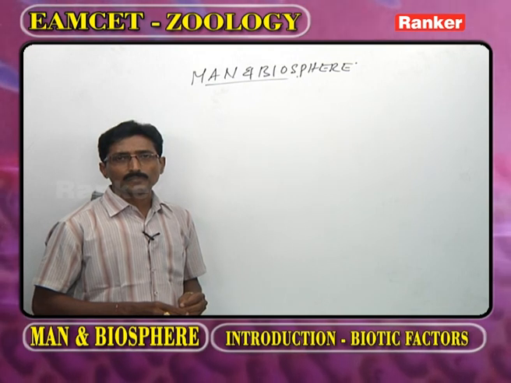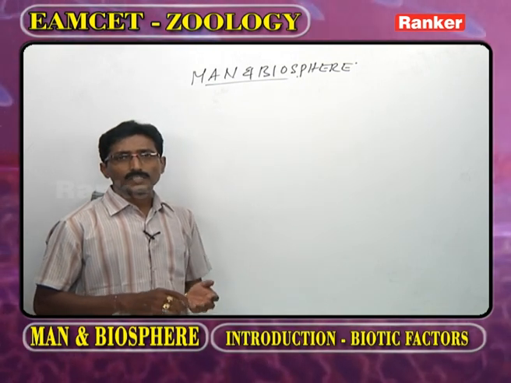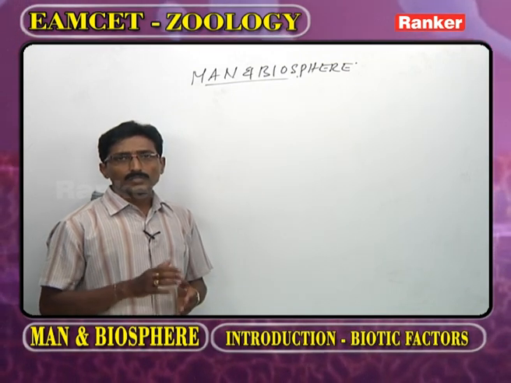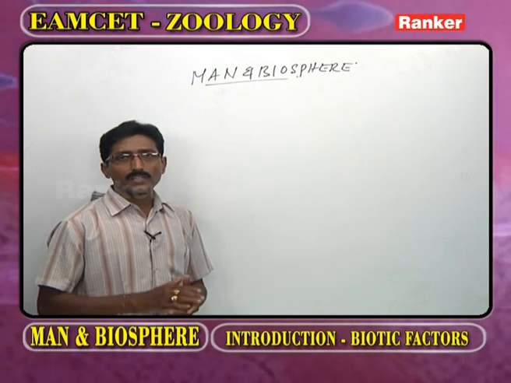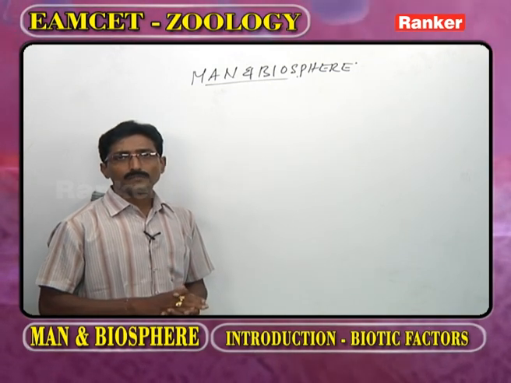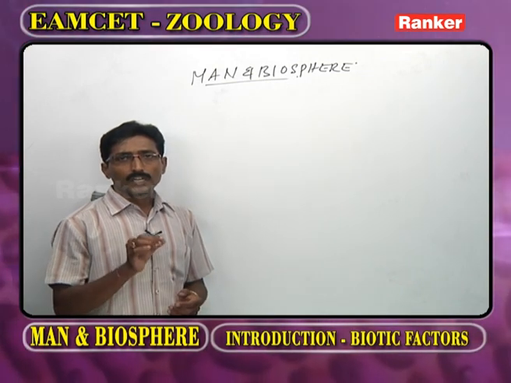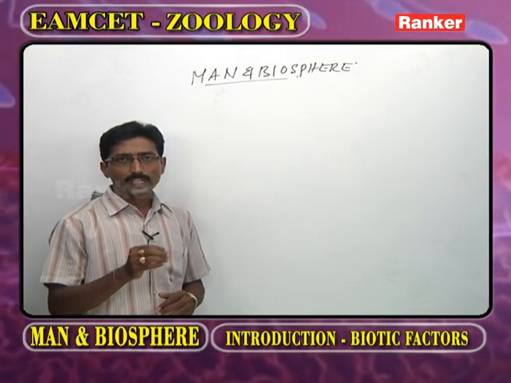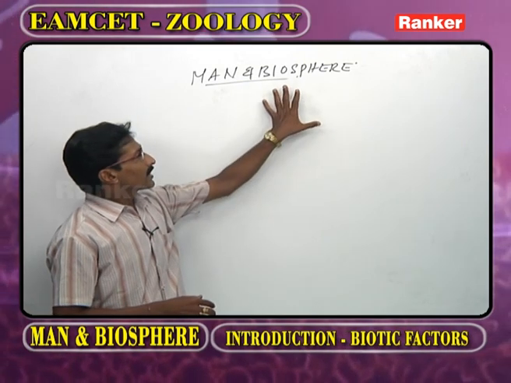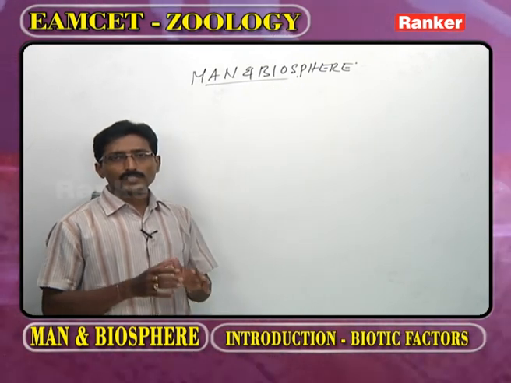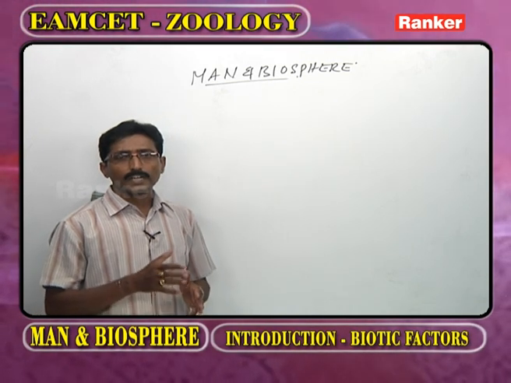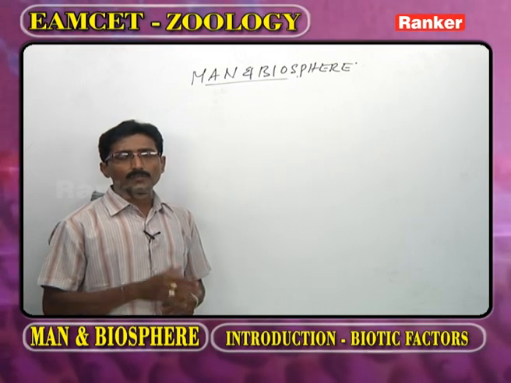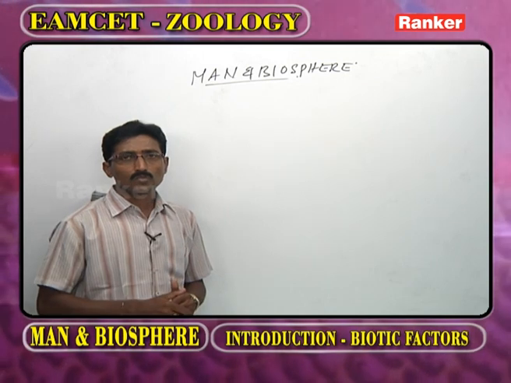In Man and Biosphere, one is the introductory part, the second one is light, the third one is temperature, water, biotic factors, ecological pyramids, types of food chains, population ecology, and some miscellaneous parts, and the last one is biodiversity. Regarding the EAMCET point of view, this is a very important topic, and at the same time it is completely a by-hearting topic. From this topic we get a minimum of 4 marks questions.